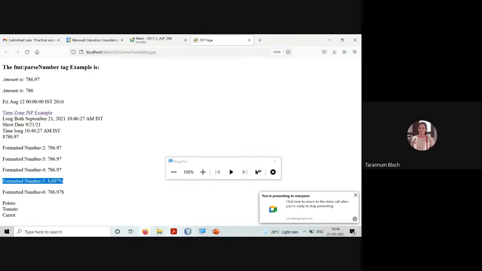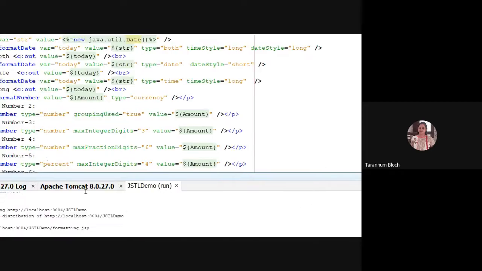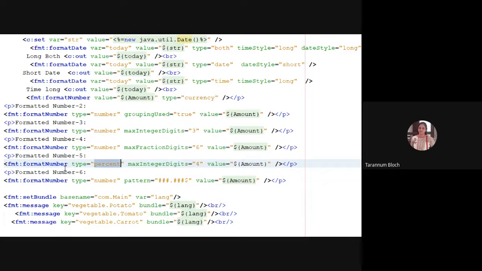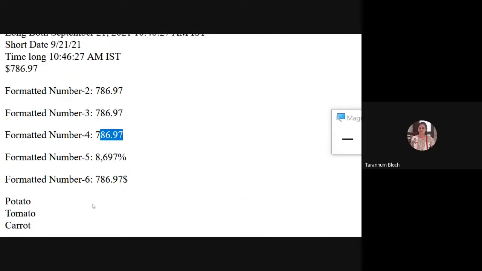Format 5, and if you look here in format 5, we said maximum digit is 4, right? And what is our number? 786.970, right? And we took the percentage type. So it is giving some weird output like this, and I guess it is taking these digits 8697, right? But how it is calculating, that is really weird, because I was not getting the mathematical calculation for that.